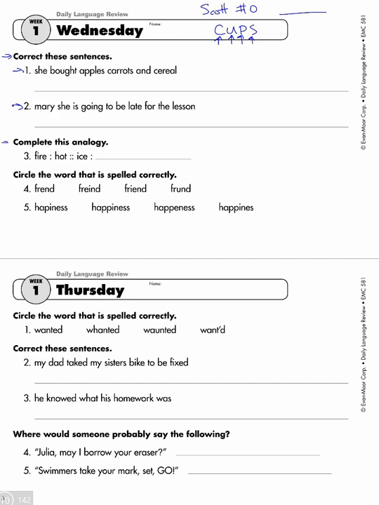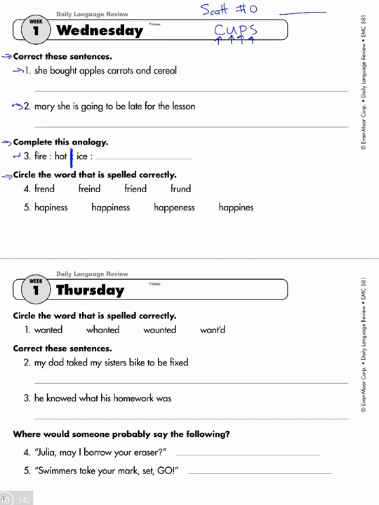Okay, so the next section is complete this analogy. So an analogy is where you're comparing things. And here's 2 little dots here, but here's 4. What I like to do is let's put a big line there, which tells us really we need 2 sides of that line. So number 3 here, it says fire, hot, ice, blank, right? So fire is hot, like ice is what? So go ahead and put your word on the line, and when you're ready to go, we'll go on to the last section here.